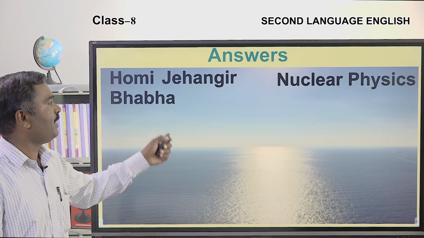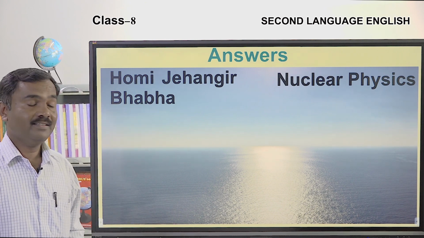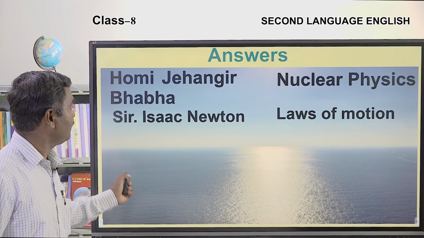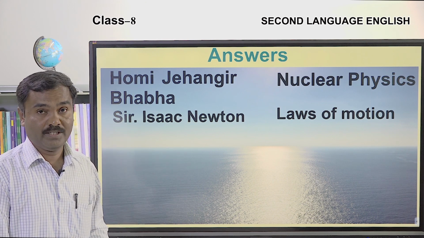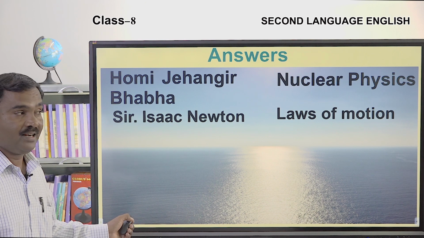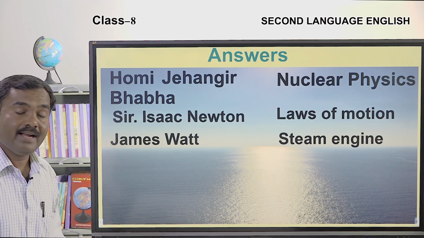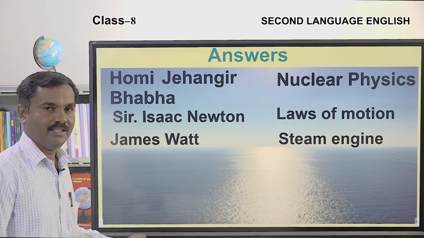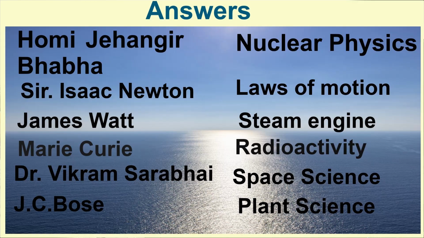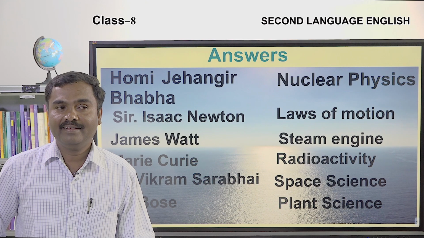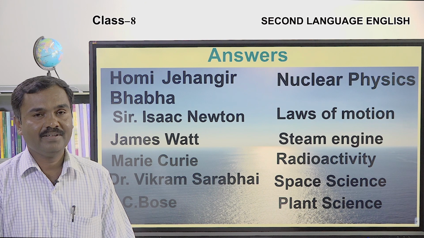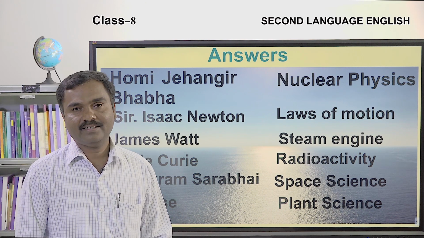First one, Homi Jahangir Bhabha, nuclear physics. Next one, Sir Isaac Newton, laws of motion. Let's check another answer. James Watt, steam engine. Yes. Marie Curie, radioactivity. Dr. Vikram Sarabhai, space science. And finally, J.C. Bose, plant science. Okay students, you have participated well in all these listening and reading activities. Let us move on to the text directly.